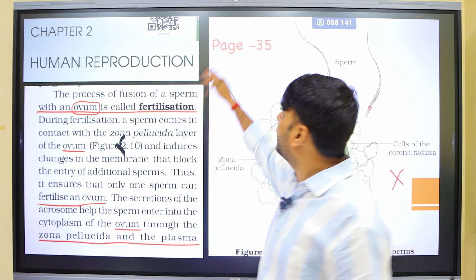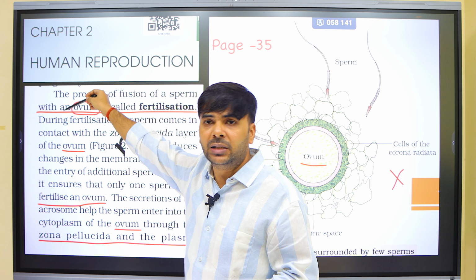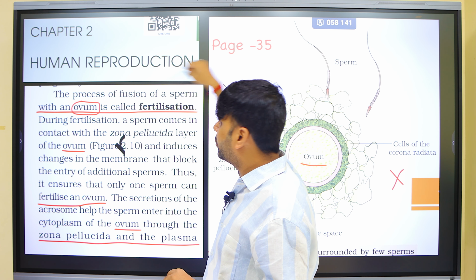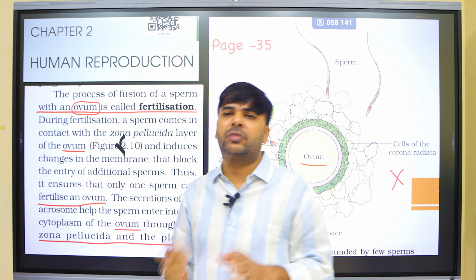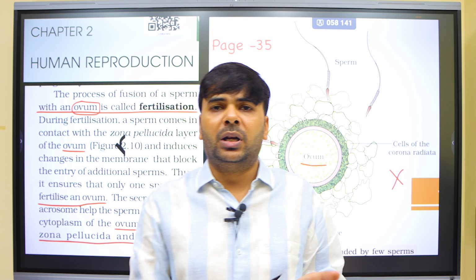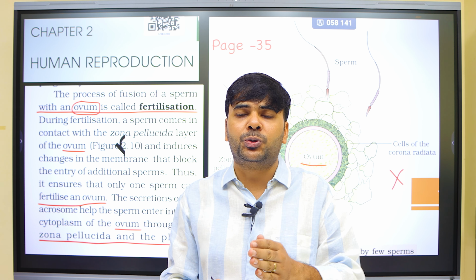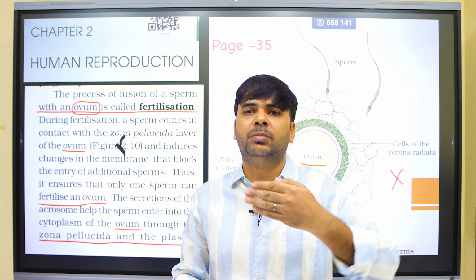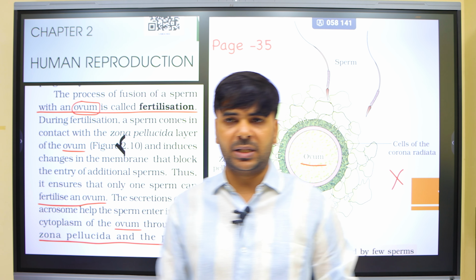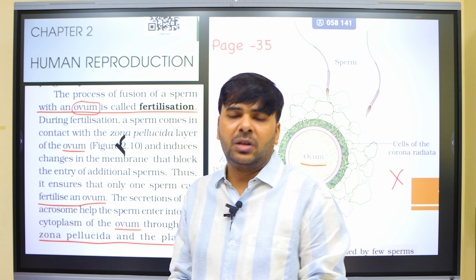Then again, page number 35. Again, they are writing ovum. The process of fusion of sperm with ovum. Ovum never fuses with sperm. Sperm fuses with, or comes in contact with, the secondary oocyte. The secondary oocyte completes its second meiotic division and enters into the ovum stage.